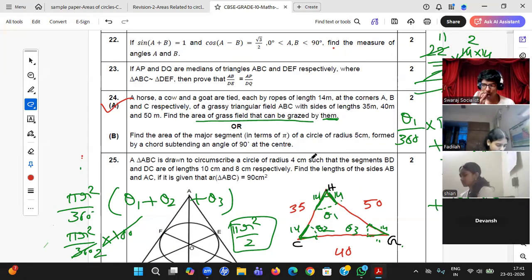Okay. Find the inner segment. Do this one, student. This is also a very easy question, I guess. Find the area of the major segment of a circle of radius 5 centimeters formed by the chord subtending an angle of 90 degrees at the center.